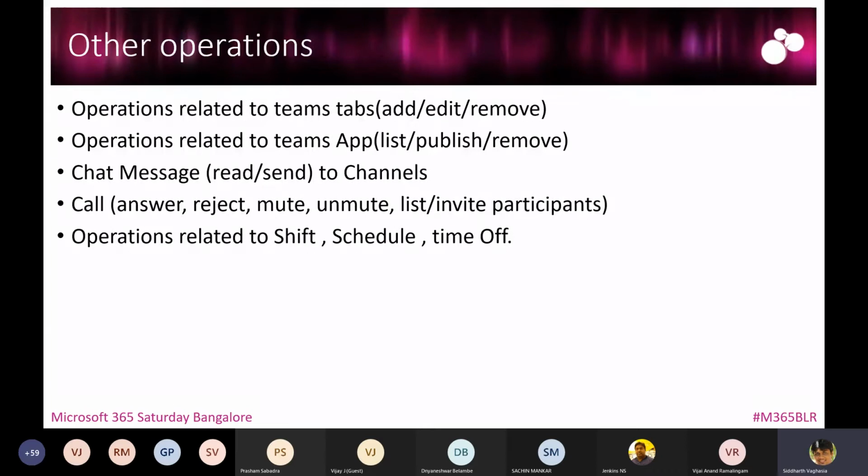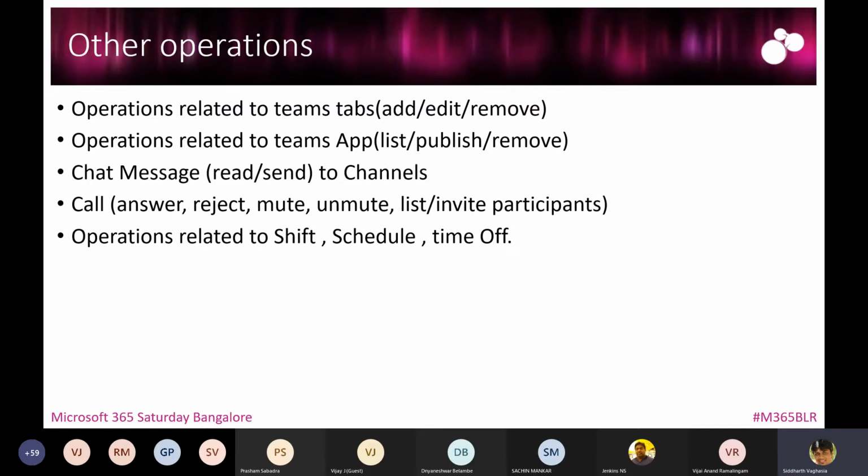There are certain other operations which we can do using Teams Graph API. They are related to Teams tabs, wherein you can use a Graph API endpoint to create a Teams tab within a channel. You can edit that. You can also remove it. Then you can also add an app to a team. You can list what all apps have been installed for a team. You can publish an app, and you can also remove an app. Then the most important is chat messages, wherein you can read and send messages to the channel.